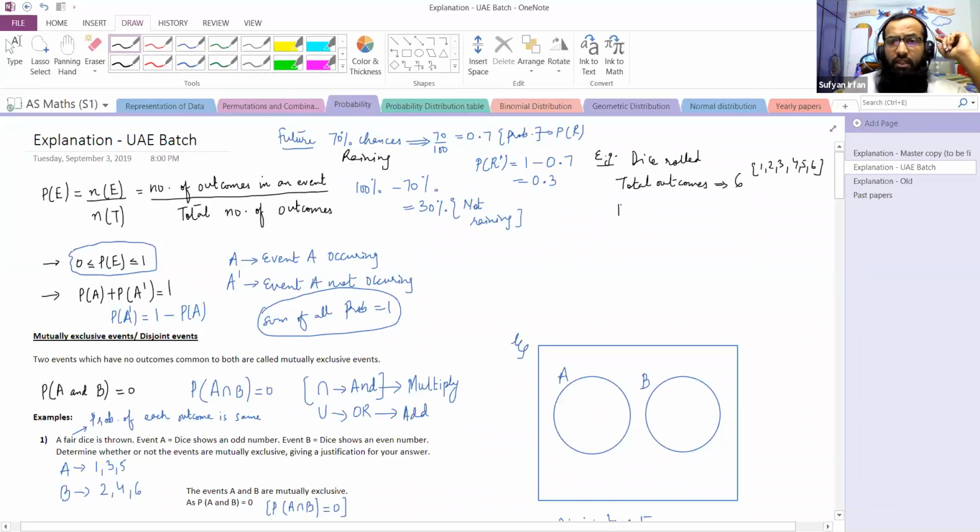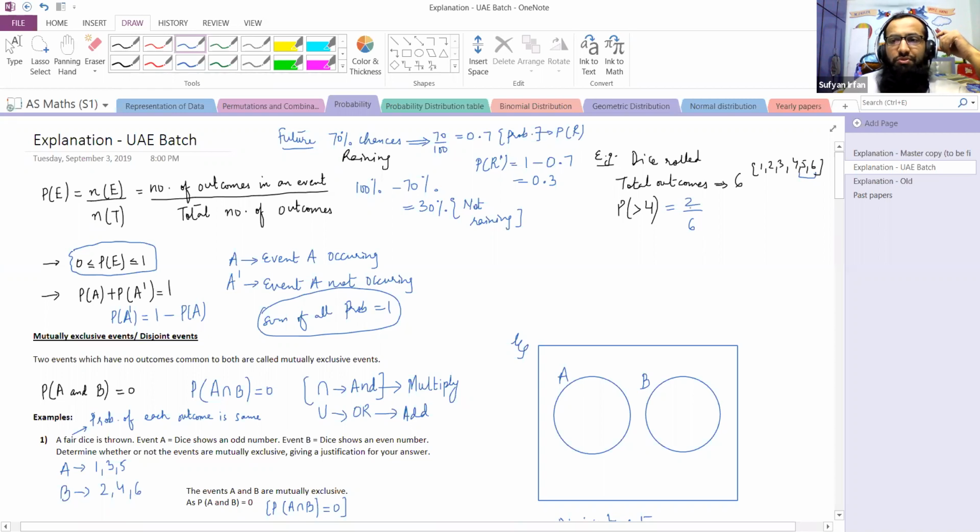So if someone says find the probability of getting a number greater than 4, then the event is obtaining a number greater than 4. Out of the total outcomes, how many outcomes are greater than 4? The event that the examiner is talking about has 2 outcomes, 5 and 6. So the probability of obtaining a number greater than 4 would be 2 upon 6.